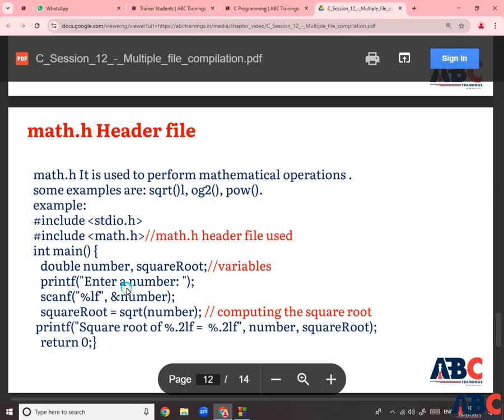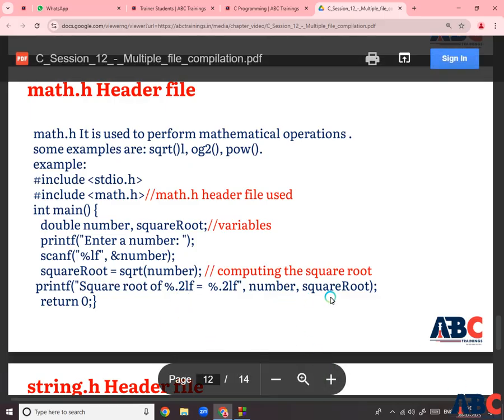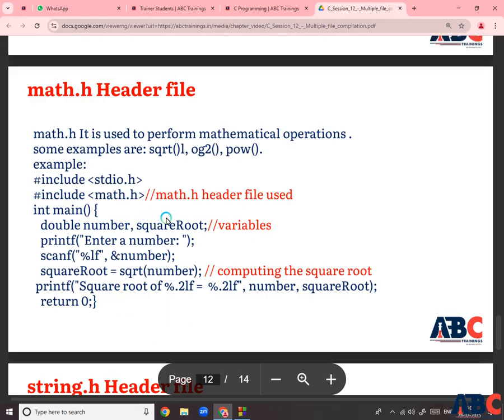Enter the number as user input, then the square root is equal to the sqrt function from the math.h header file, which gets the square root of the user input number. It prints the square root of %d as %lf, with the number and its square root. I am providing the number 2, and then get the square root of 2 from the sqrt function.